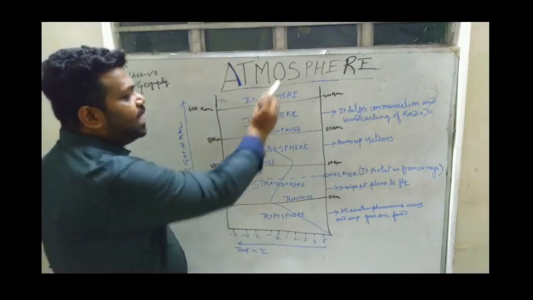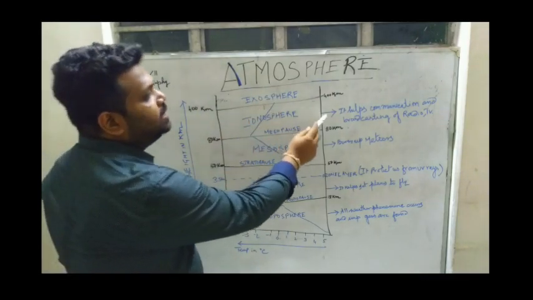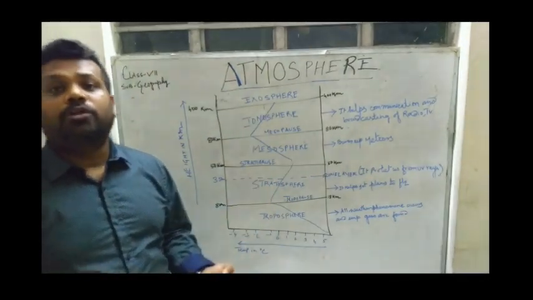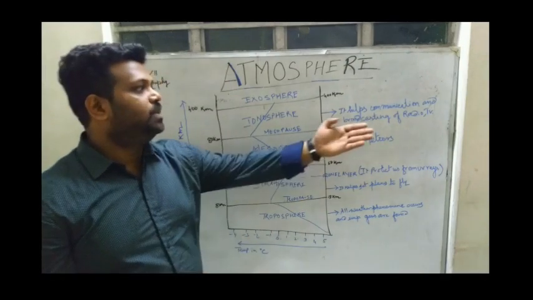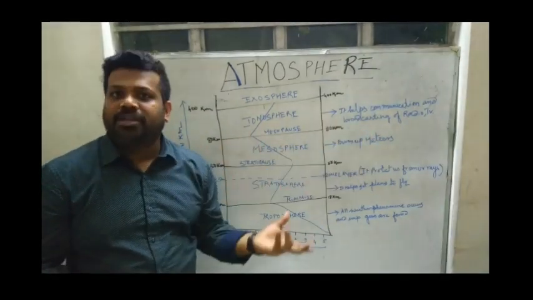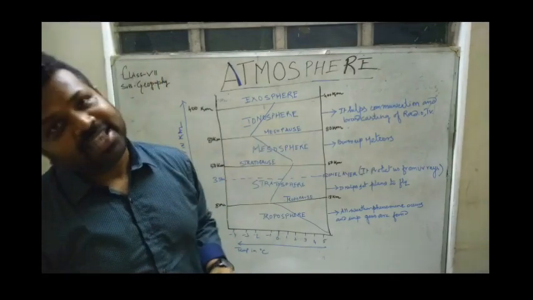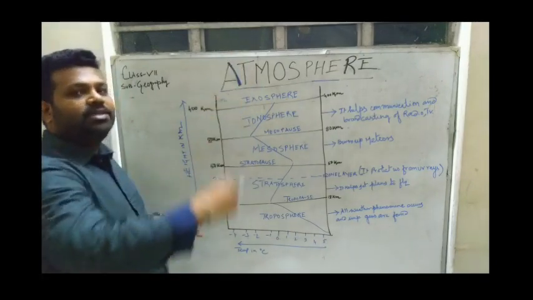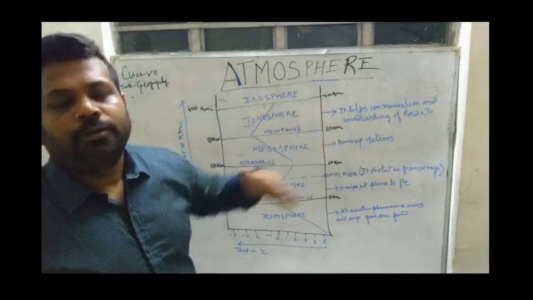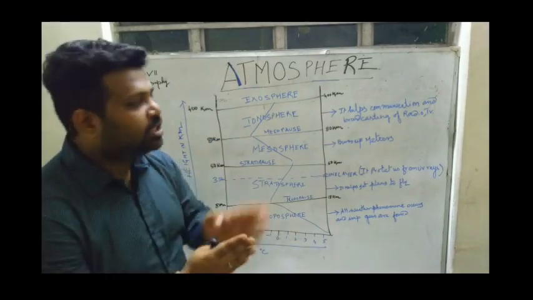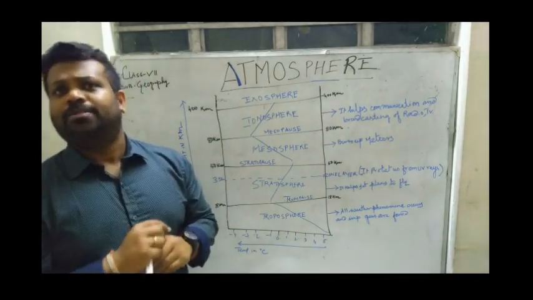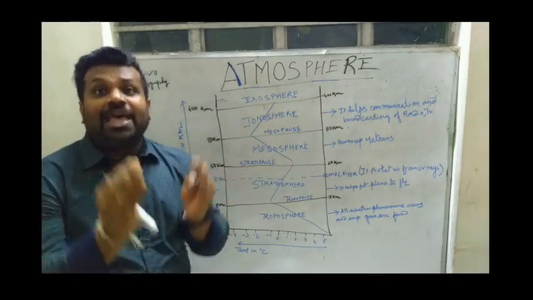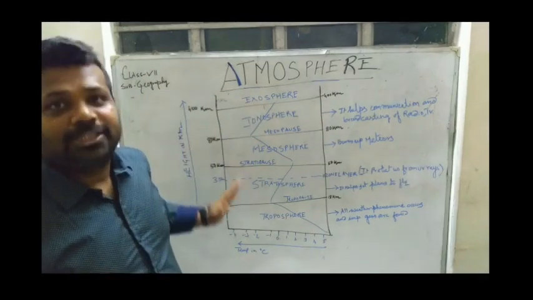The temperature again starts rising in this layer, and it helps in communication and broadcasting of radio and television. That means when you are talking on the mobile, using the internet, watching television, or hearing the radio, this is possible because of the ionosphere. After the ionosphere, beyond 400 km, we have the exosphere, which merges with space. We know very little about the exosphere, because very little research has been done on it.